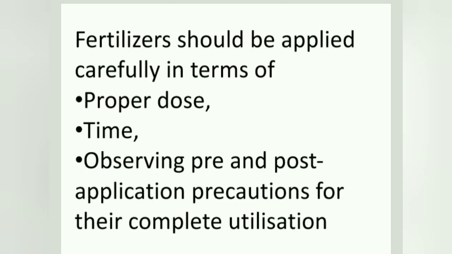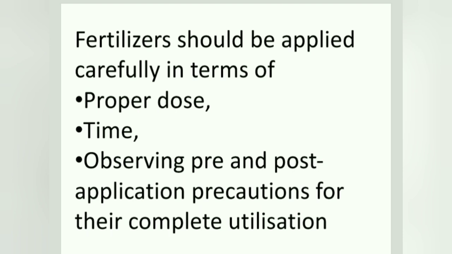How should fertilizers be applied to a crop? We have to follow certain instructions while applying the fertilizer to the crop. First, in a proper dose, the fertilizer has to be applied. Second, the time of applying. Third, observing the pre and post application precautions for their complete utilization.